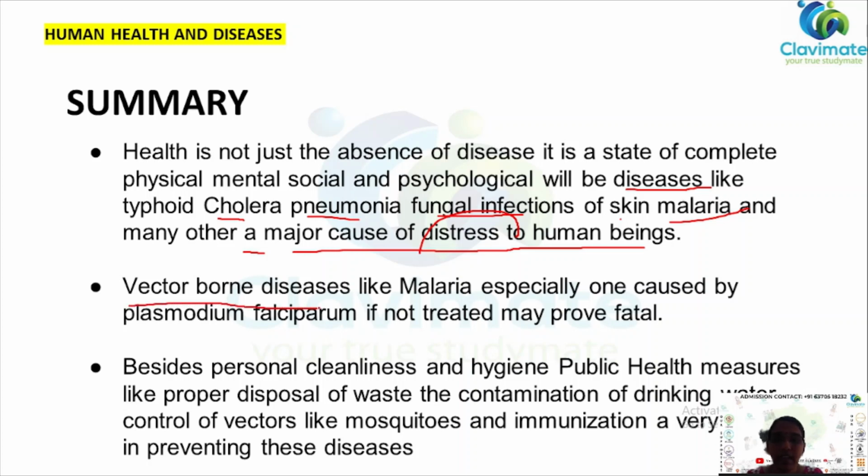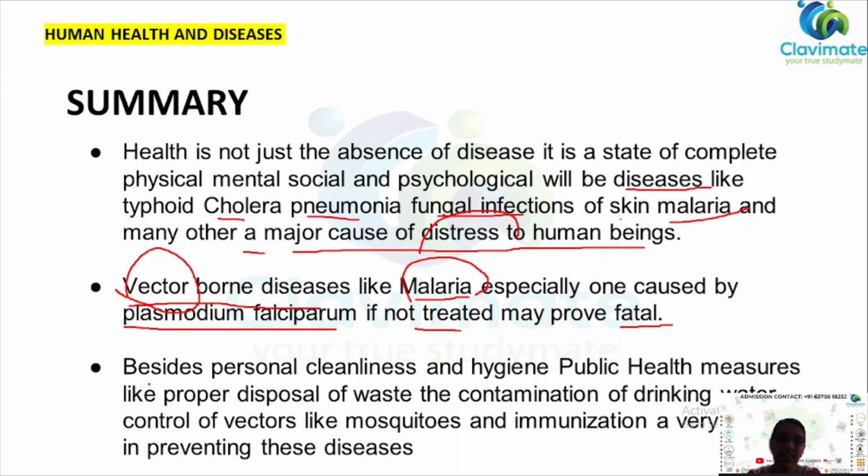Now vector-borne diseases. I said a vector is an agent through which the disease spreads. Malaria's vector is the mosquito. Vector-borne diseases, that is, diseases that depend on a vector, include malaria, which is caused by Plasmodium falciparum. This may be fatal if not treated.